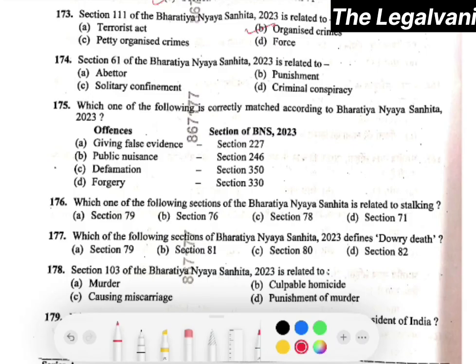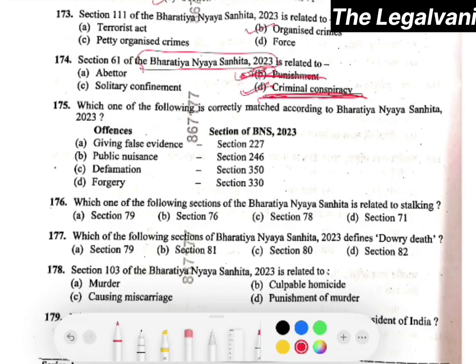Here the right answer will be punishment. Oh, sorry, it is talking about BNS. Right? So the right answer will be criminal conspiracy. Option number D will be the right answer.